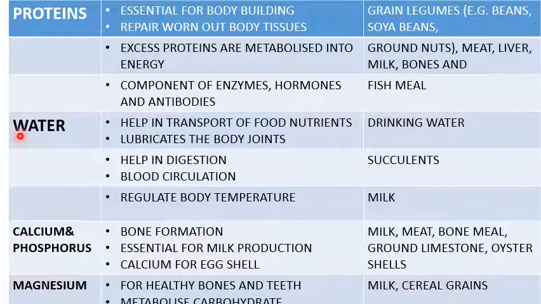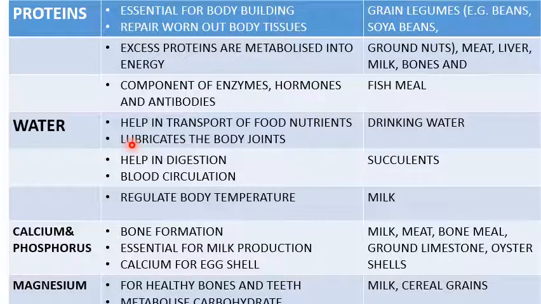Another nutrient which is also essential in animals is water. Water is very essential in transport of food nutrients. In order for some of the food nutrients to be distributed well in the parts of the body, they need water so that the water can transport those food nutrients to all parts of the animal body.